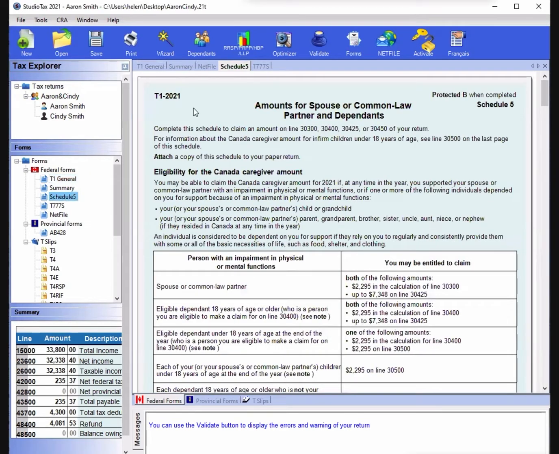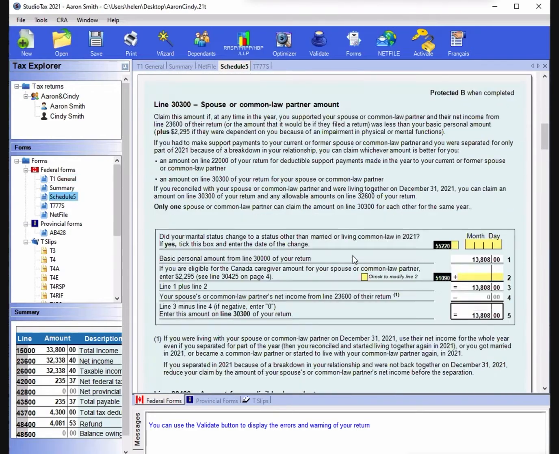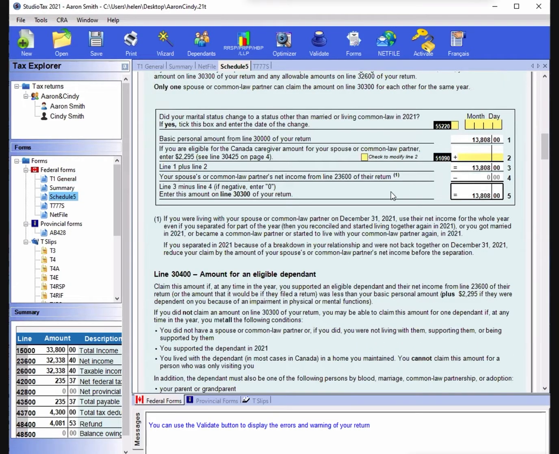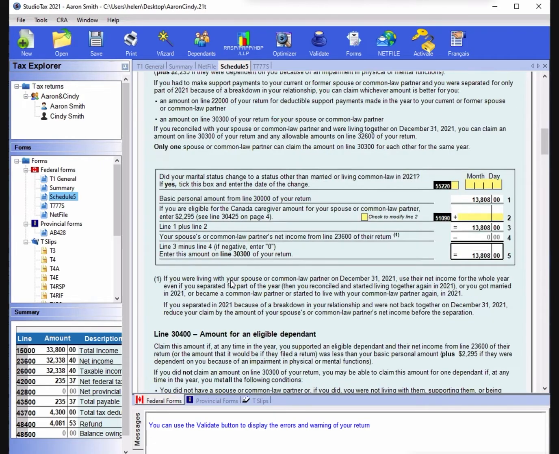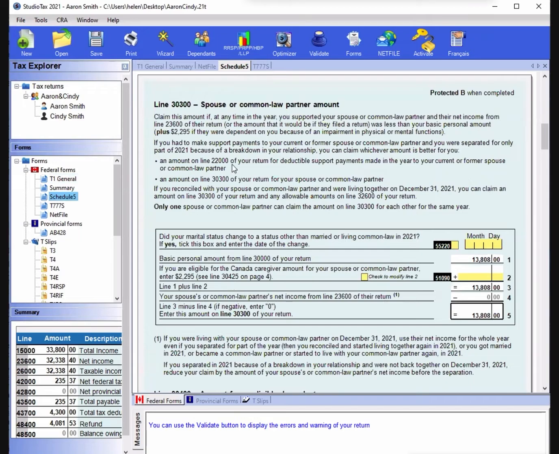If you don't have a Schedule 5, then you go to the forms to find it. For the spousal or common law partner, they give you $13,880.